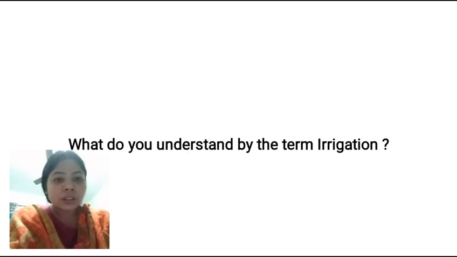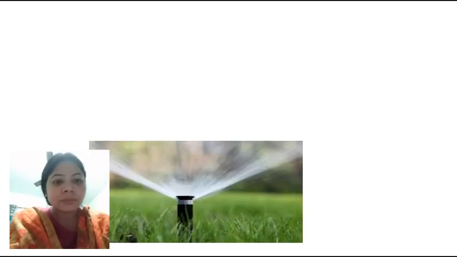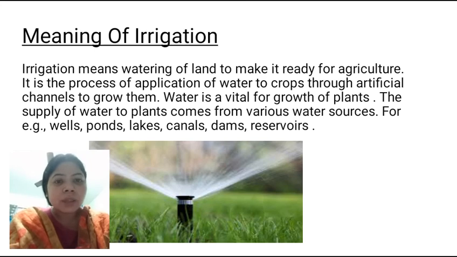What is irrigation? What do you understand by the term irrigation? Meaning of irrigation. Irrigation means watering of land to make it ready for agriculture. It is the process of application of water to crops through artificial channels to grow them. Water is vital for growth of plants. The supply of water to plants comes from various water sources, for example, wells, ponds, lakes, canals, dams and reservoirs.